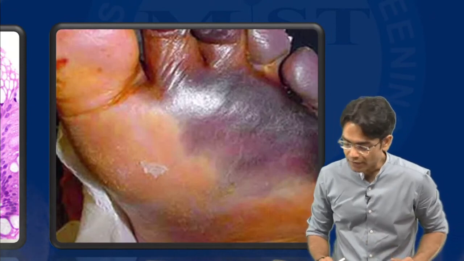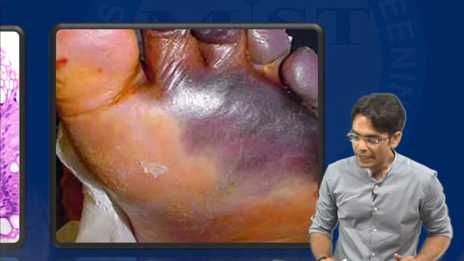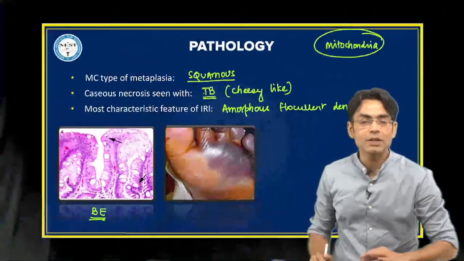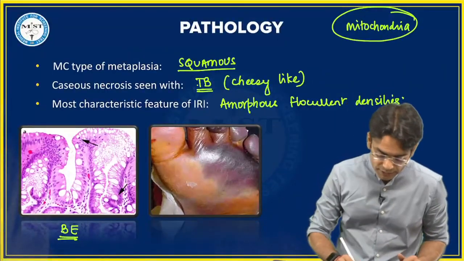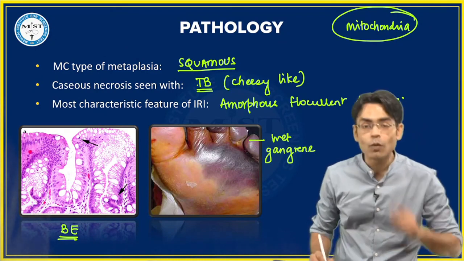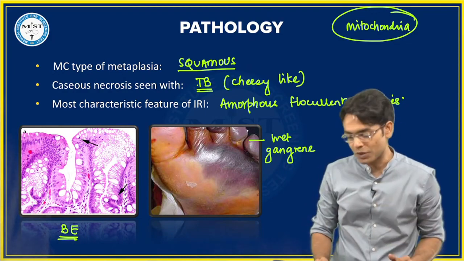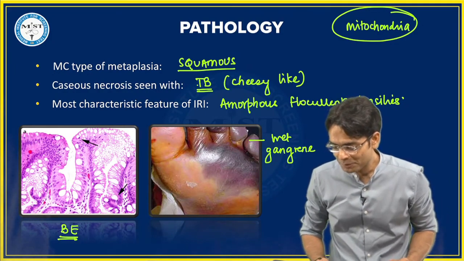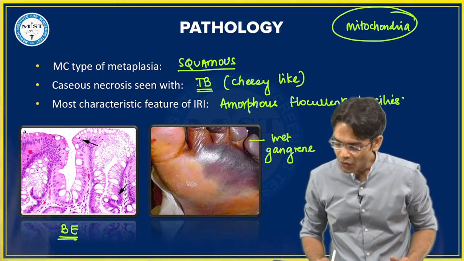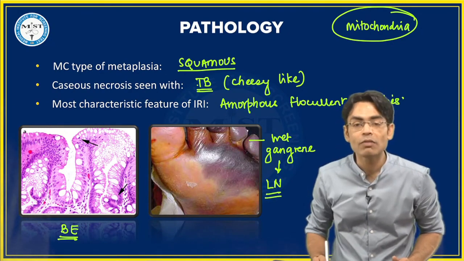What does this image tell us? Very good, Ritvika Rajput. Wet gangrene, liquefactive necrosis. Very good. So this question has been asked in your exam once. This is the same image they gave. This is our wet gangrene. And one more question I want to ask here: wet gangrene is which type of necrosis? Very good, Kevin. This is your liquefactive necrosis. Amazing.